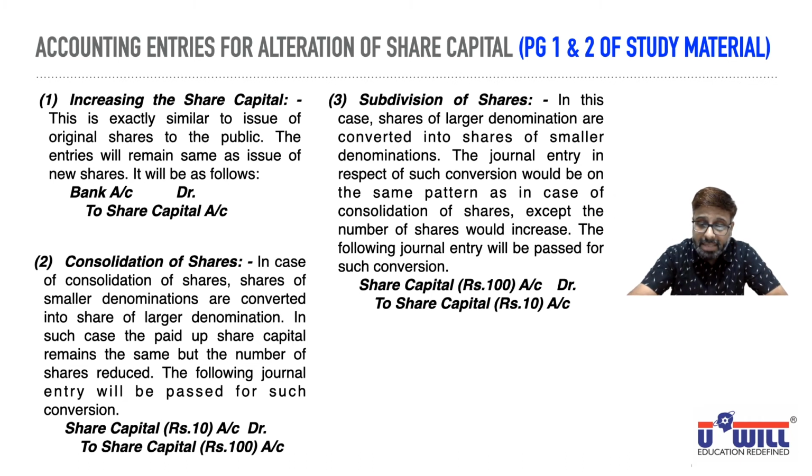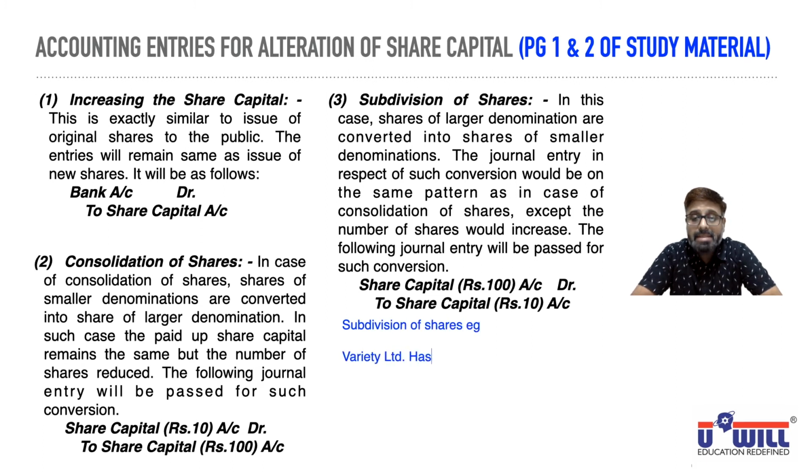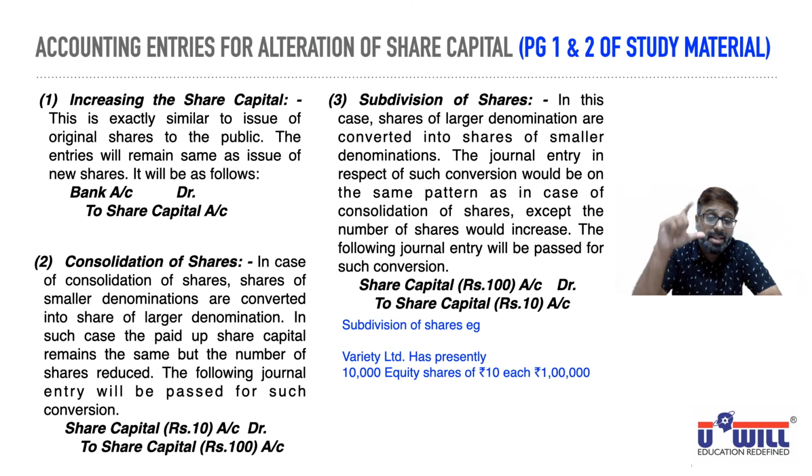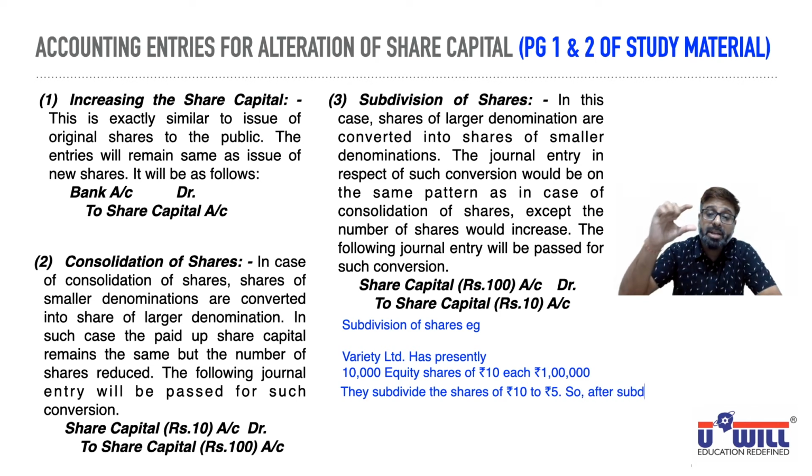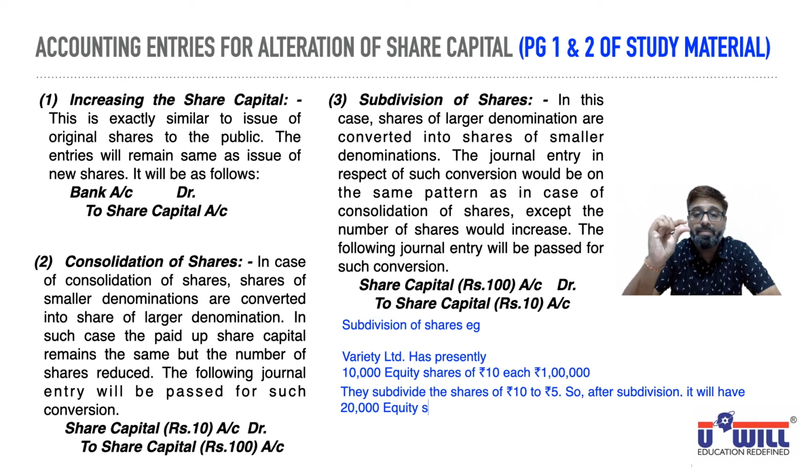Let us understand subdivision also with the help of an example. Variety Limited has presently 10,000 equity shares of 10 each, 1 lakh, same as previous example. But in the previous example, from 10 rupees we increased it to 100 in consolidation. Here what are we doing? They subdivide the shares of rupees 10 to rupees 5. In consolidation from 10 we increase to 100. Now in subdivision then we are decreasing to 5.